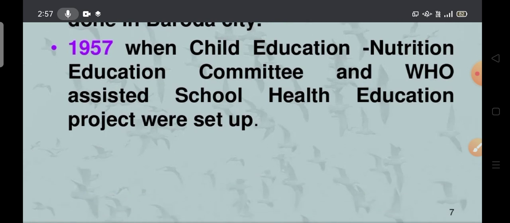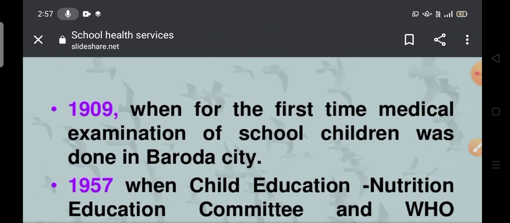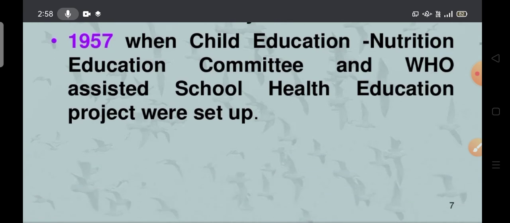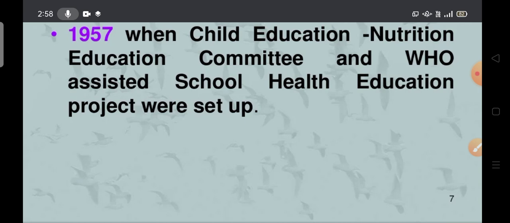The second one is 1957, when some changes came in school health services. Before 1909 there was no examination of school children at all, but in 1909 the first medical examination was done in Baroda city. Then they came to know that they had to focus on the importance of school health services, and that is the reason they changed things a little.